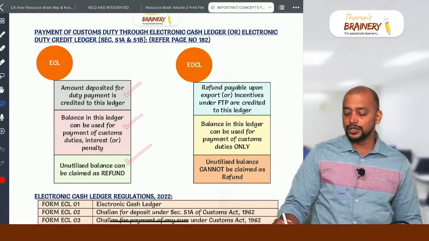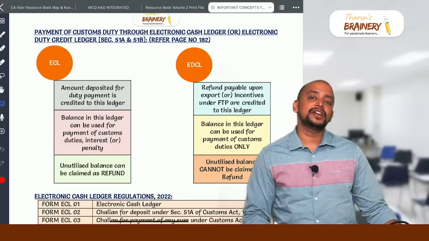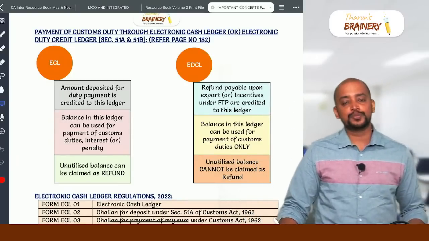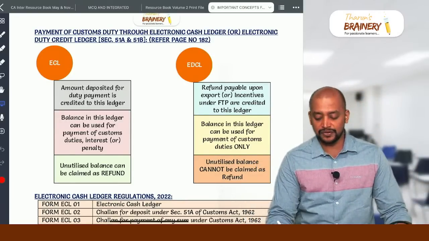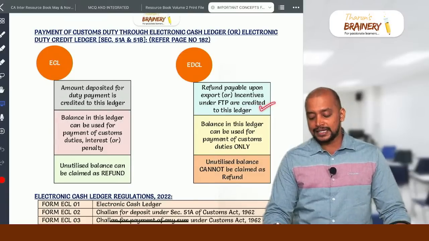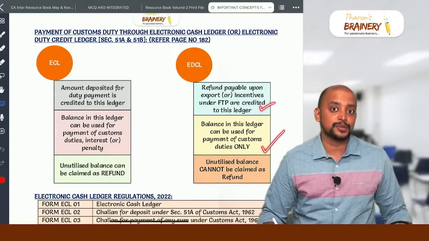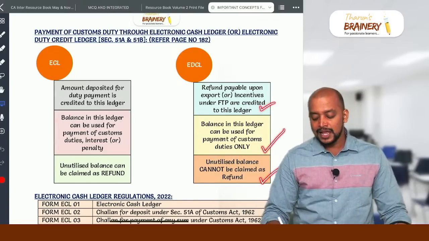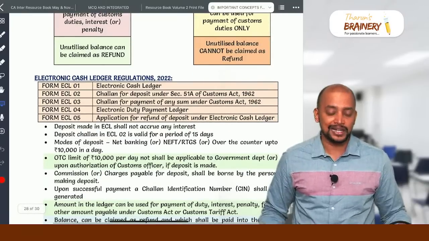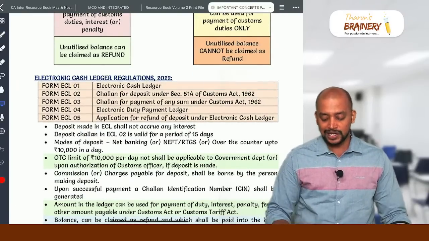But the balance in the duty credit ledger comes whenever we are getting any refund upon export or incentives under foreign trade policy; that will come into the duty credit ledger. Balance in this ledger can be used only for payment of customs duty, that too basic customs duty only. Unutilized balance cannot be claimed as refund. In this case, we have cash ledger regulations.